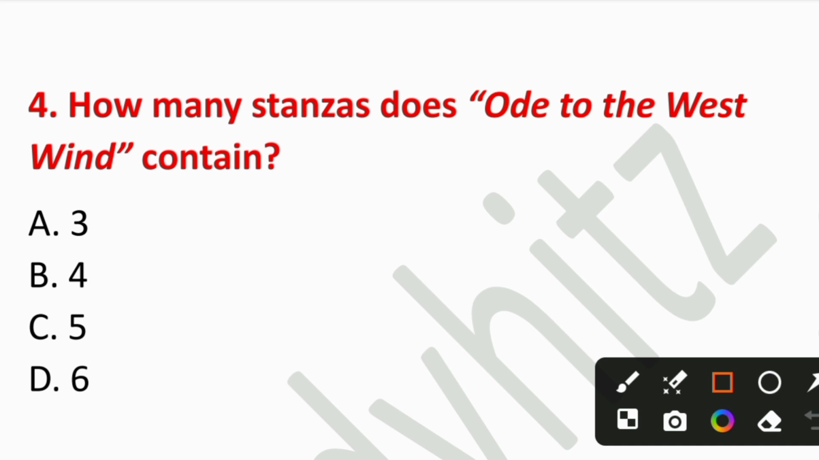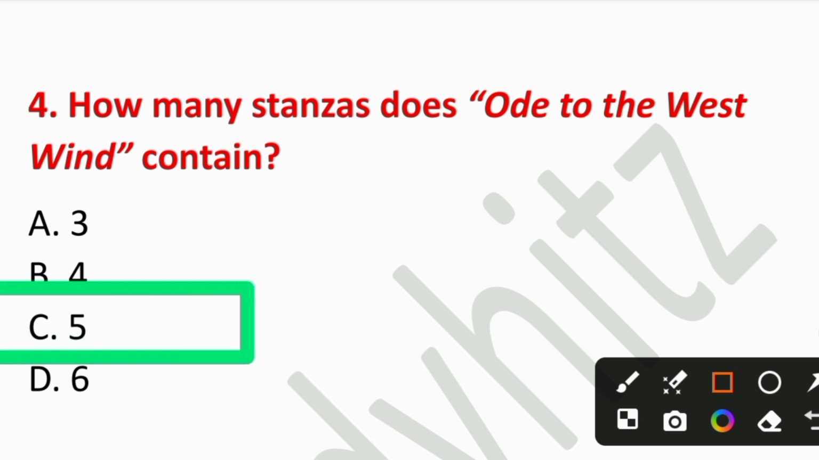Question number 4. How many stanzas does Ode to the West Wind contain? A. 3, B. 4, C. 5, or D. 6? So the right answer is option number C, 5. The poem consists of 5 stanzas, each with 14 lines.